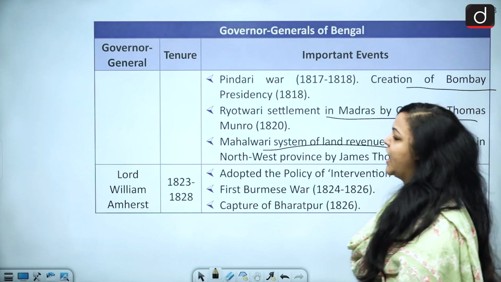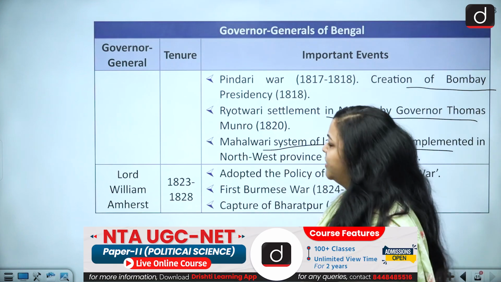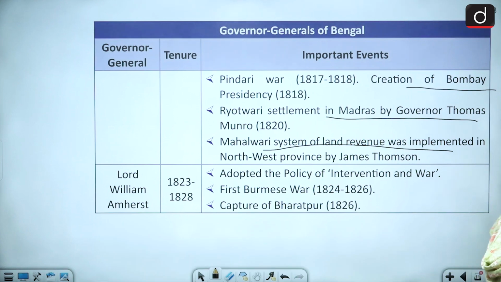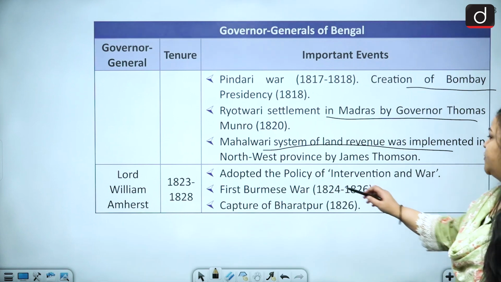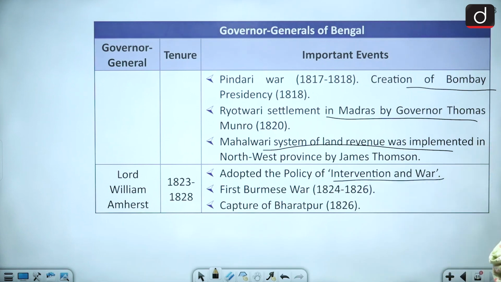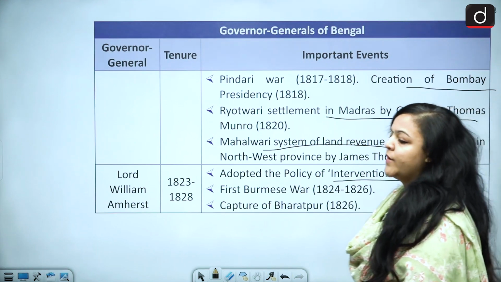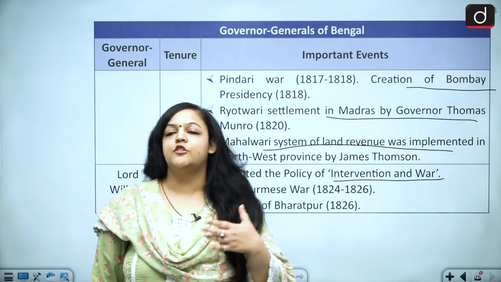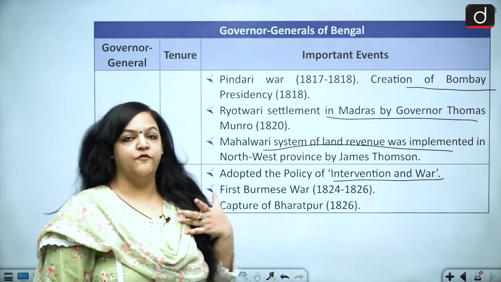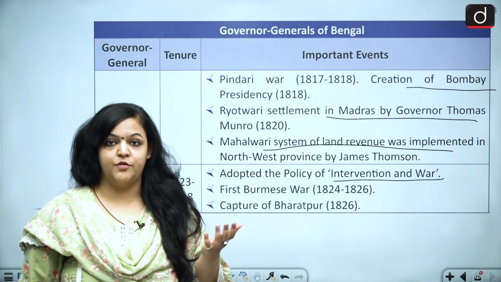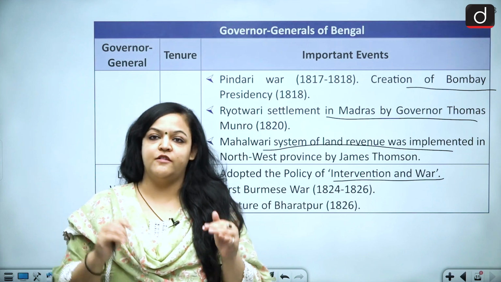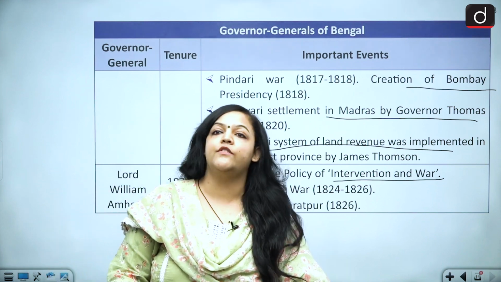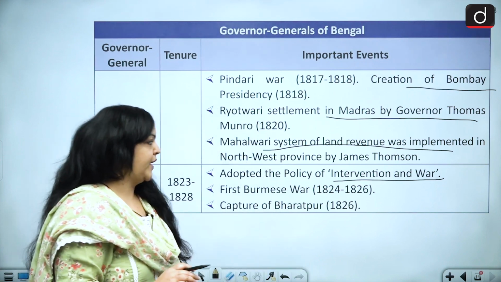And lastly, we have Lord William Amherst, 1823 to 1828. He adopted the policy of intervention and war. So, from the non-interference policy, we see a transfer to the policy of intervention and war, okay? He introduced this policy that we are going to intervene in everything and we are going to go to war with them as well, fine?